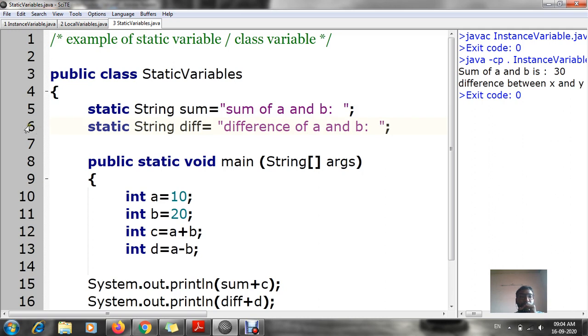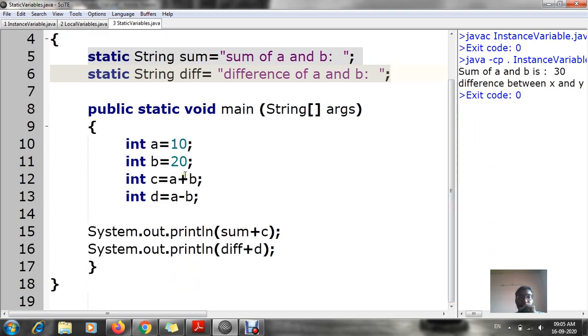That means this sum and difference will be common. These both lines, the fifth line and sixth line, will be commonly used for the rest of the program. So you can see public static void main, string argument. Then after that I am declaring integer a is equal to 10, integer b is equal to 20, and integer c and d.